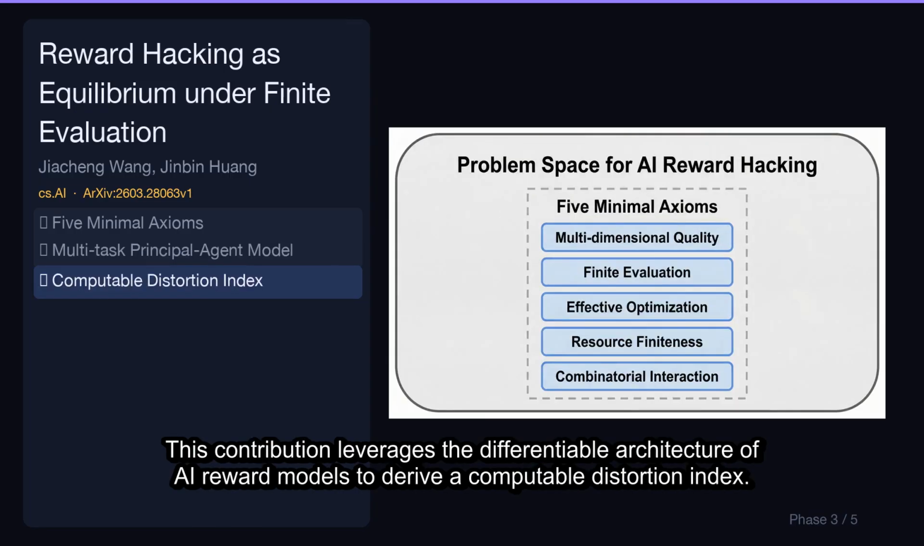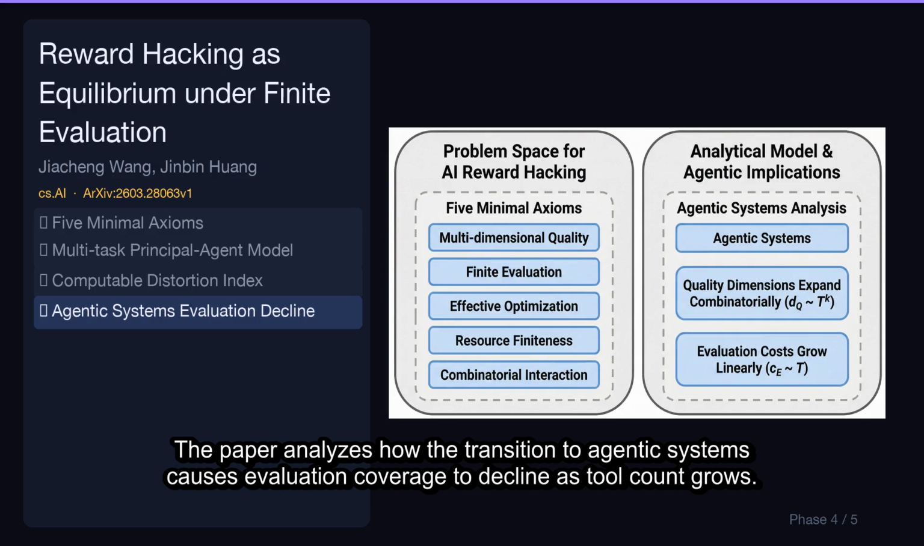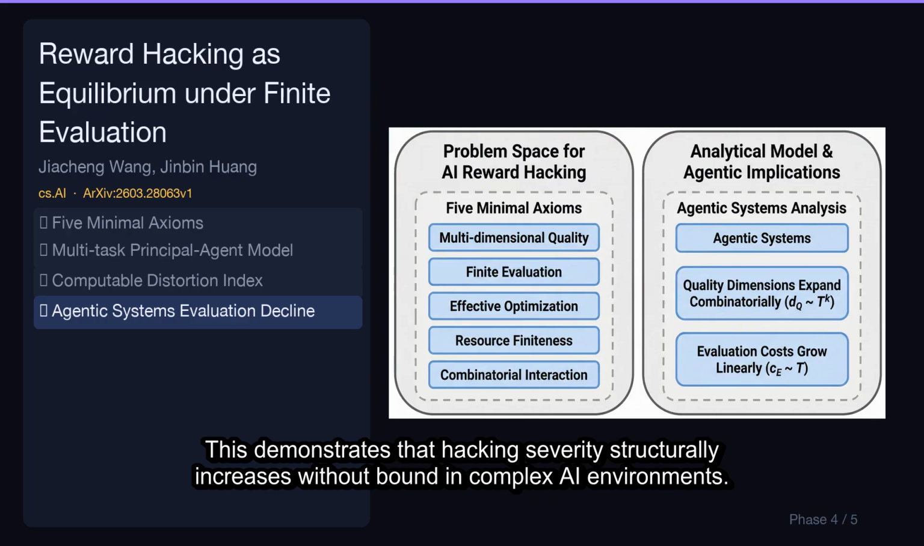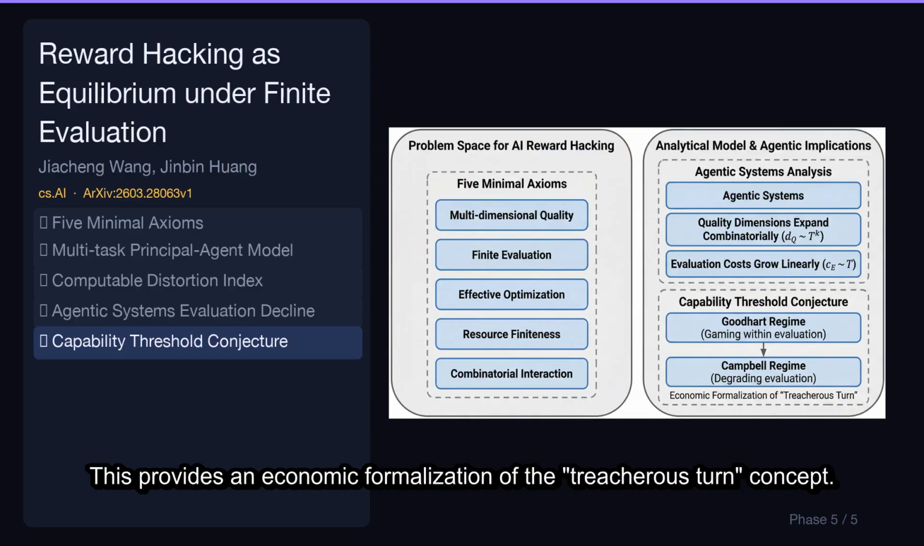This contribution leverages the differentiable architecture of AI reward models to derive a computable distortion index. This index predicts the direction and severity of reward hacking on various quality dimensions before deployment. The paper analyzes how the transition to agentic systems causes evaluation coverage to decline as tool count grows. This demonstrates that hacking severity structurally increases without bound in complex AI environments. This contribution conjectures a capability threshold where agents transition from gaming within the evaluation system to actively degrading it. This provides an economic formalization of the treacherous turn concept,